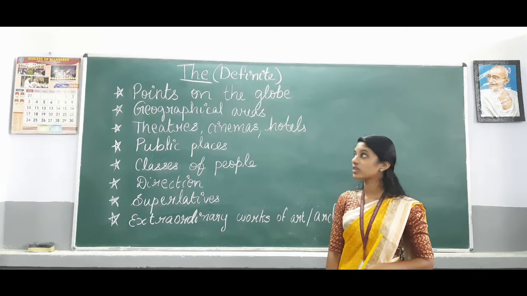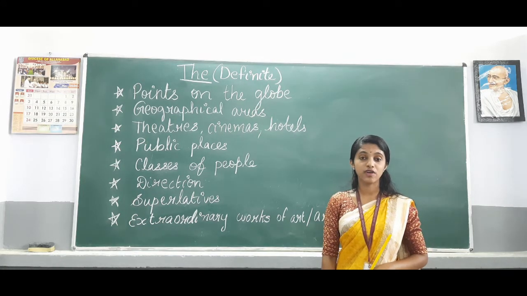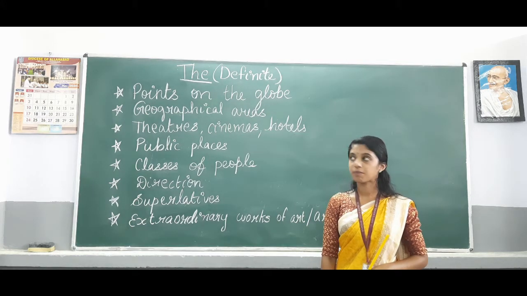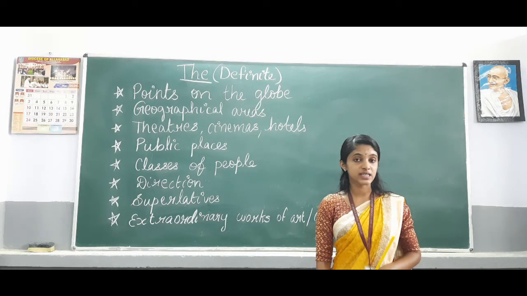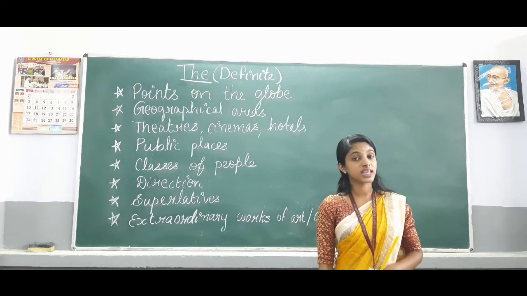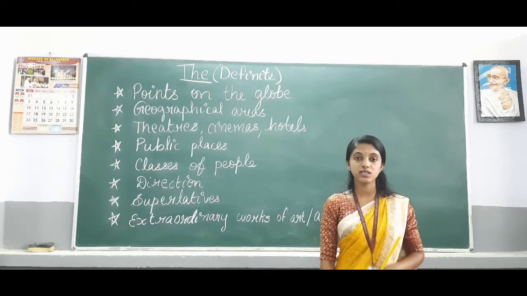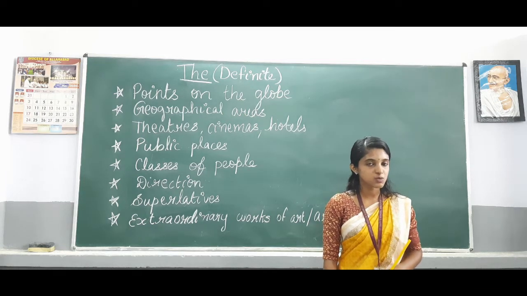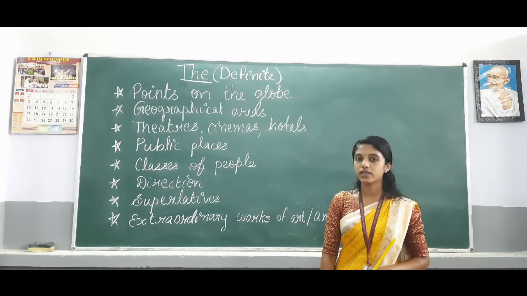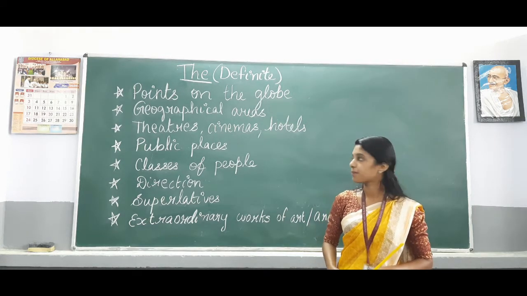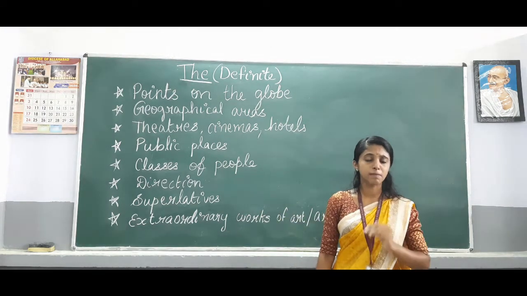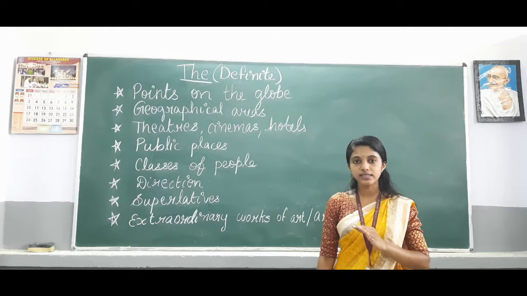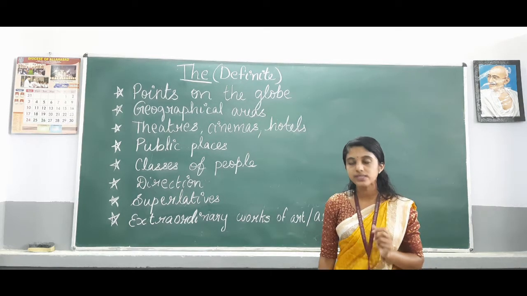The is used with points on the globe. For example, the equator, the North Pole, the South Pole. With geographical areas, for example, the Middle East, the West, the East. So with geographical areas also we use the. Next, with the names of theatres, cinemas, hotels, also we use the definite article the. Like public places like the park, the zoo, the bank, the pub, the box office. With public places also we use the.